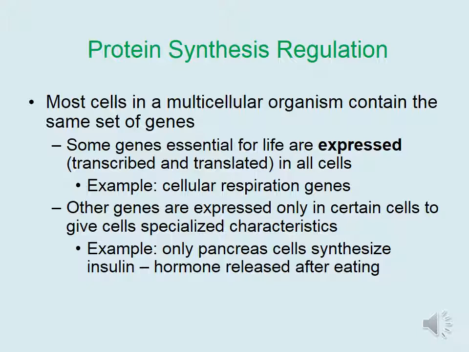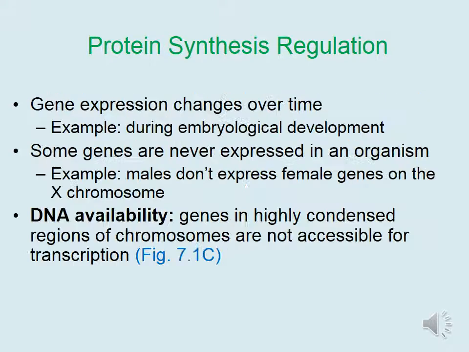For example, only pancreas cells synthesize insulin, which is a hormone released after eating, to signal to your cells that blood sugar is high. What this means is that while many cells contain the gene that encodes for the insulin protein hormone, only pancreas cells actually express this gene.